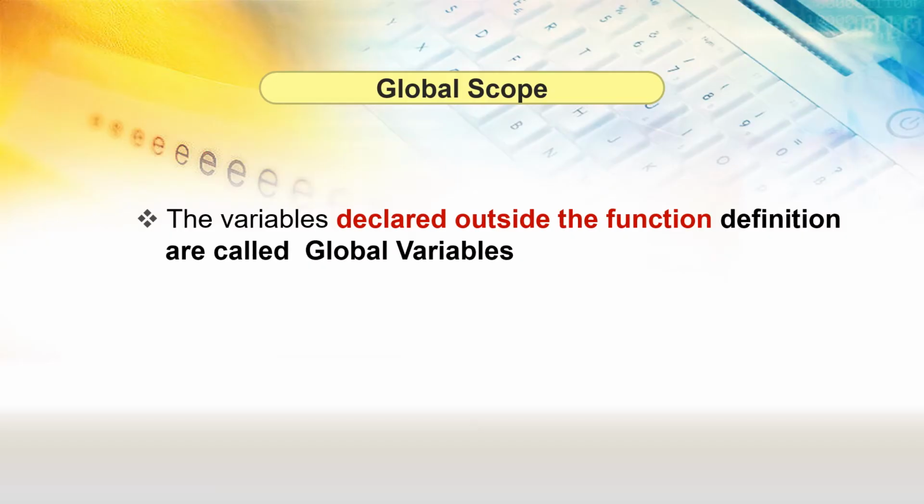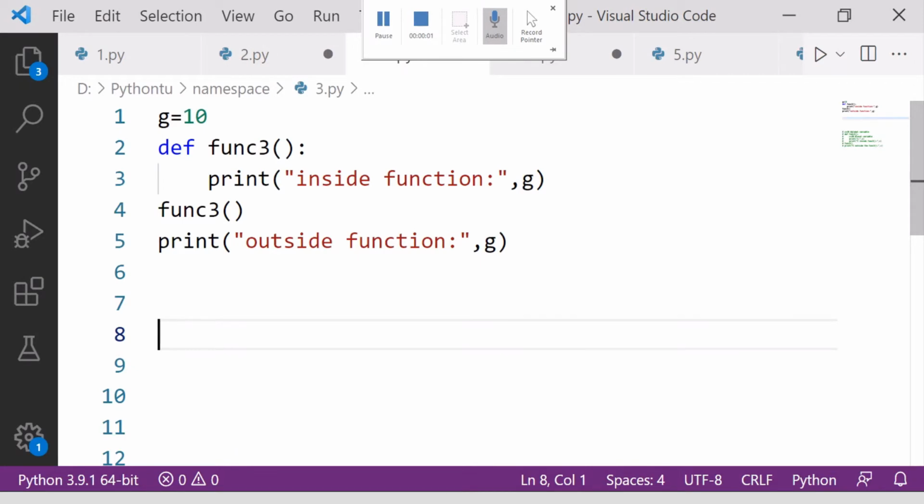Now here is global scope. So what is the global scope here now? Global scope: the variables declared outside the function definition are called global scope. So let's talk about now global variable.